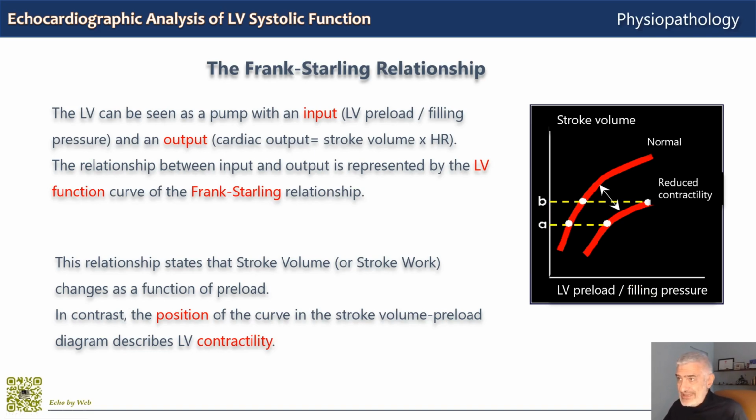And when the ventricle fails, as in advanced heart failure, this curve flattens out, which means that even a major increase in filling pressure, so with a very high expense in pressure, will not increase further the stroke volume.